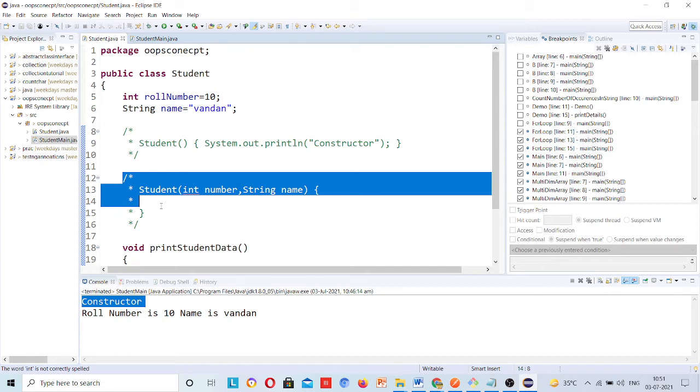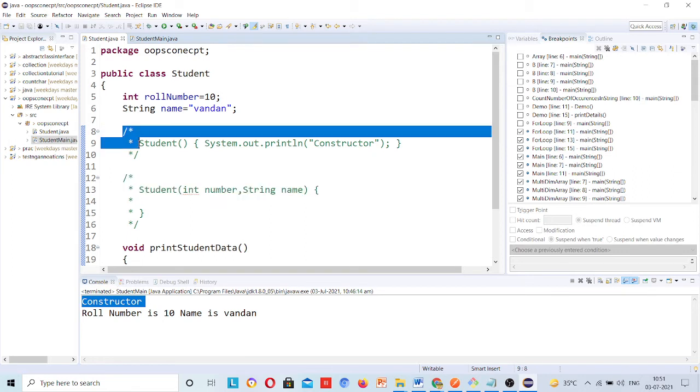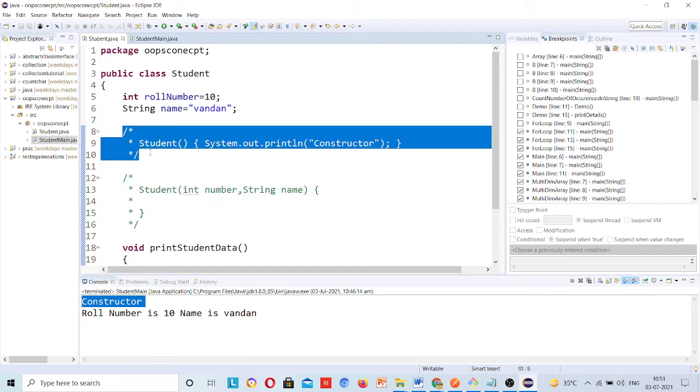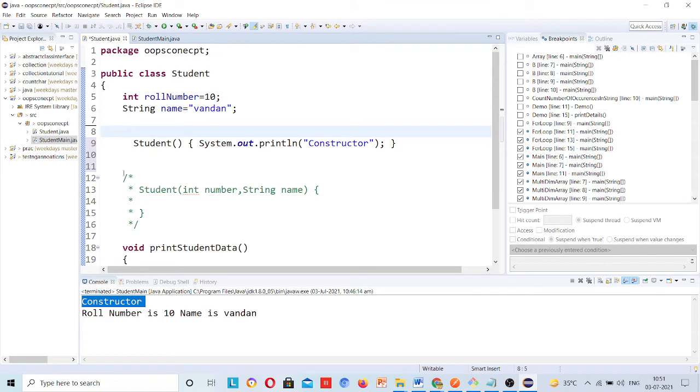These are the rules. Now please write it down, otherwise if your concepts are not clear, it will be a problem for you. Do you understand it or not? I will go further then.